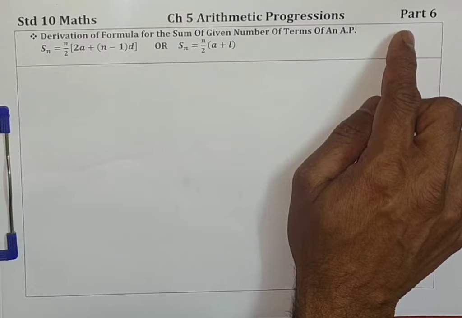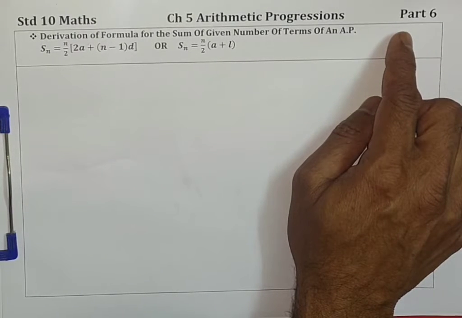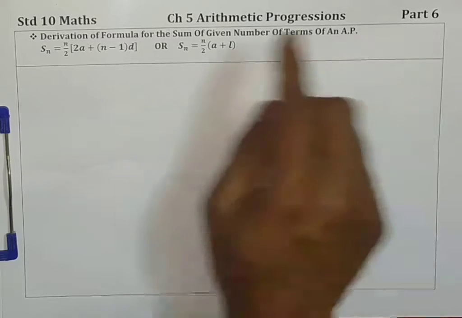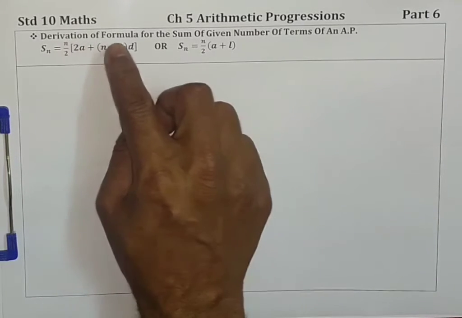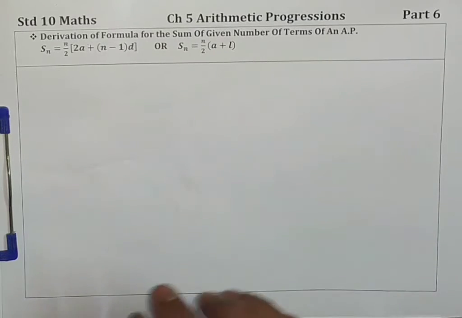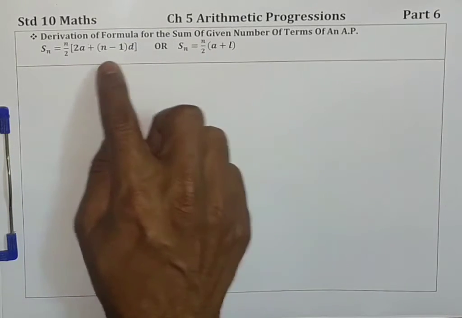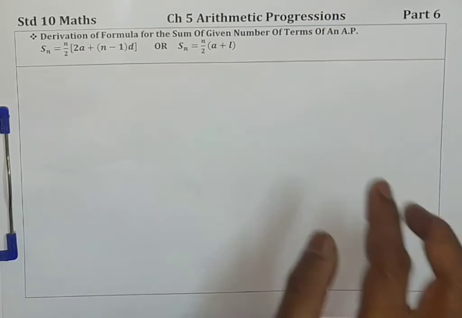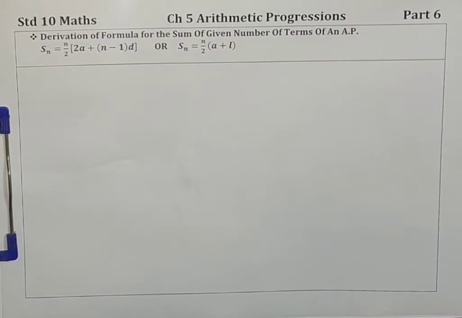Children, in this session, we are having important derivations. The derivation is the formula to find the sum of all terms of AP. Alright children, the two formulas are there. I have already written here, but let's see how we get them.